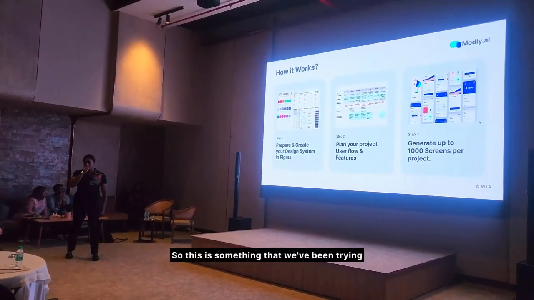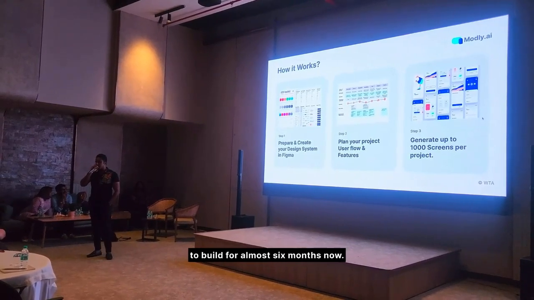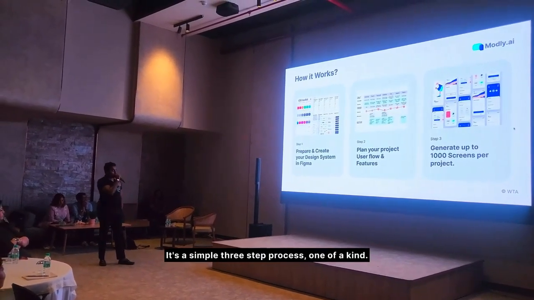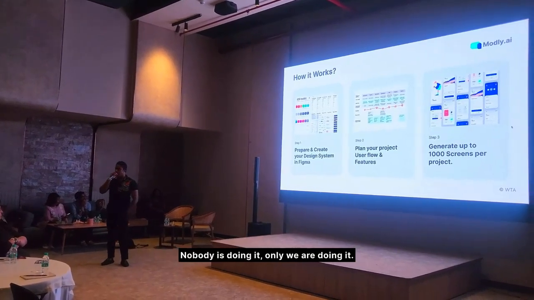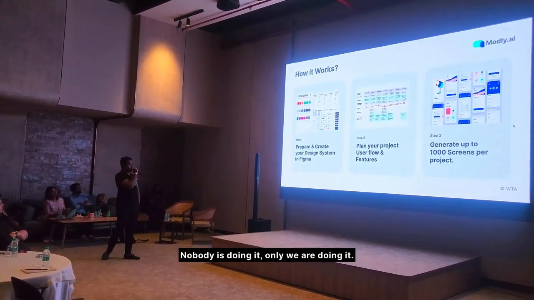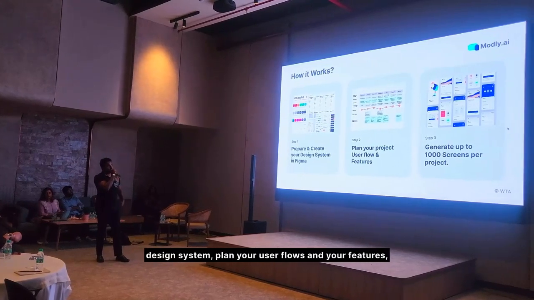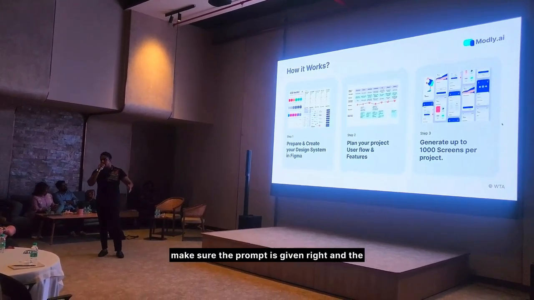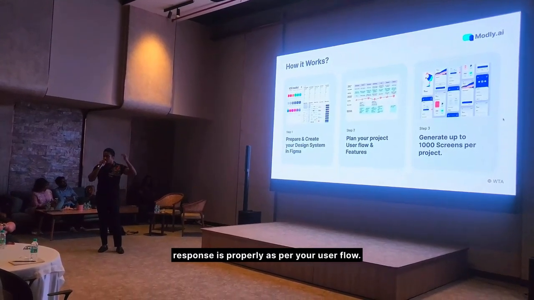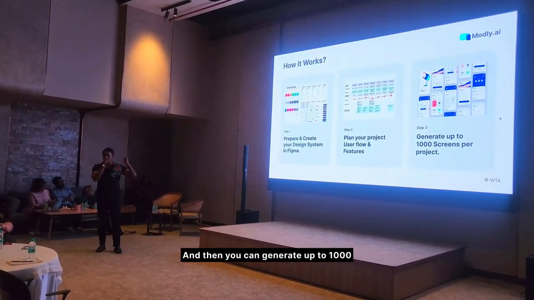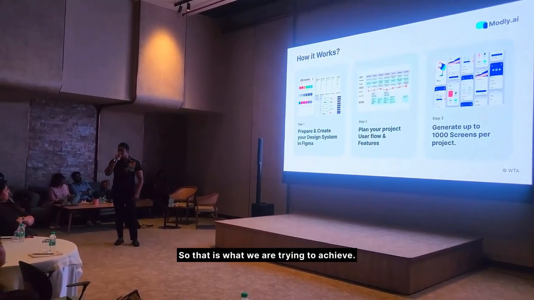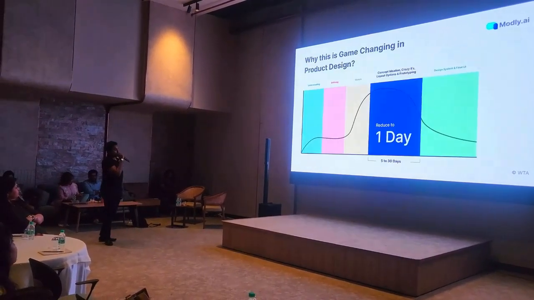So this is something that we've been trying to build for almost 6 months now. It's still in alpha. It's a simple 3-step process. One of a kind, nobody is doing it, only we are doing it. All you have to do is just prepare your design system, plan your user flows and your features, make sure the prompt is given right and the response is properly aligned to your user flow. And then you can generate up to 1,000 screens with the same context of the prompt. So that is what we're trying to achieve.